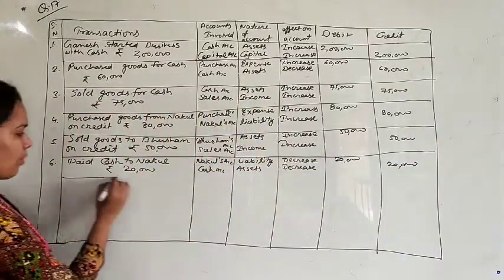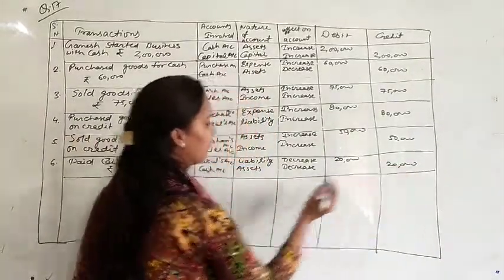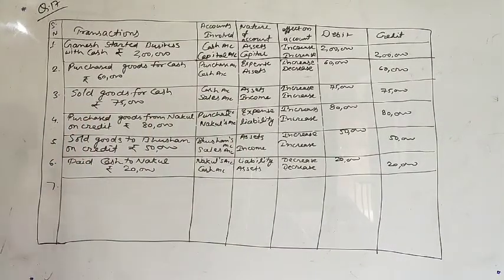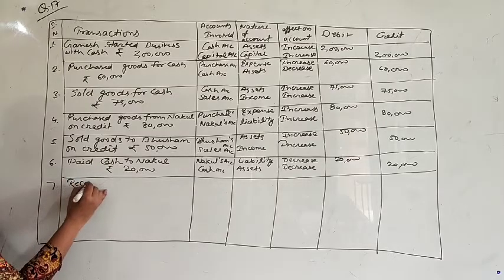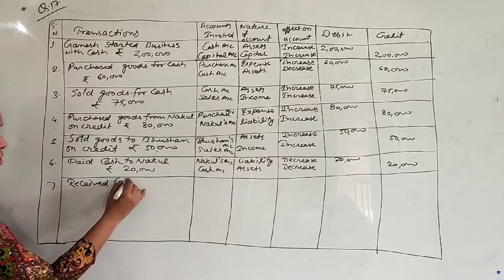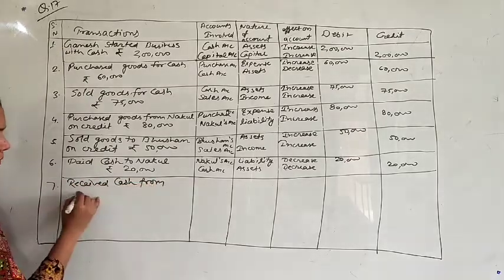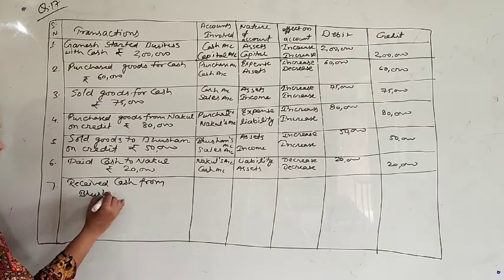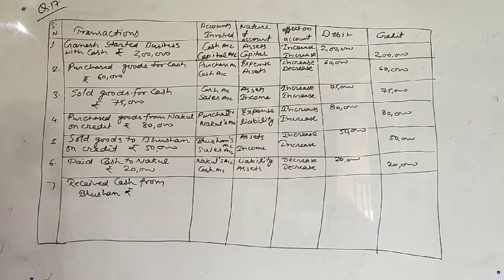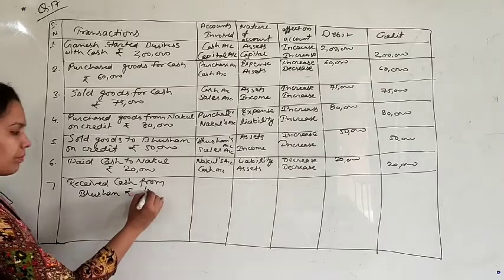Let's see the next point. Received cash from Bhushan. Who was Bhushan? He was your debtor. Received cash from Bhushan rupees 10,000.